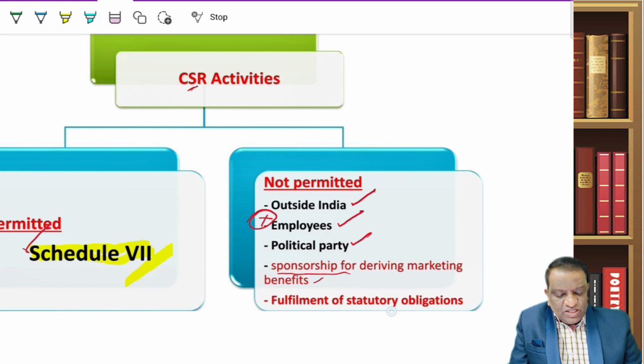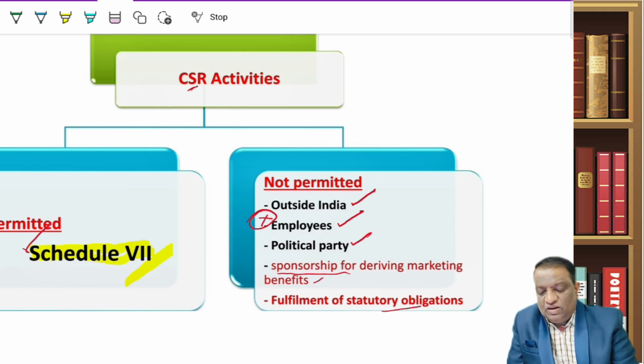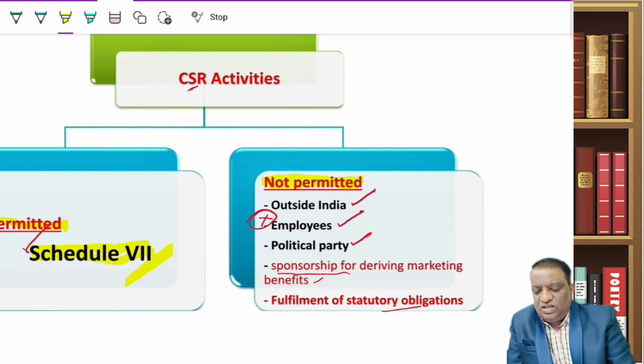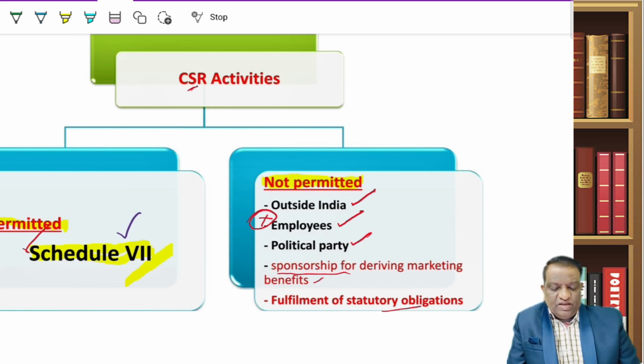And then fulfillment of any statutory obligations. If you have a statutory obligation for any reason, you are spending it, then that money cannot be treated as a CSR activity. So these are all not permitted cases. Then where should I spend? You can spend on any activity which is listed in Schedule 7.